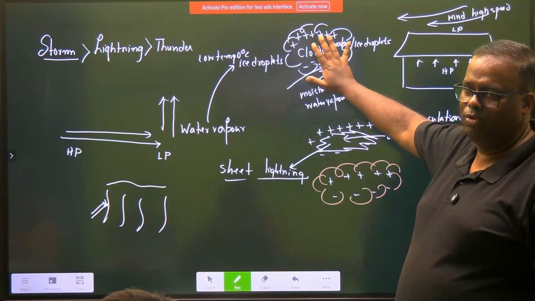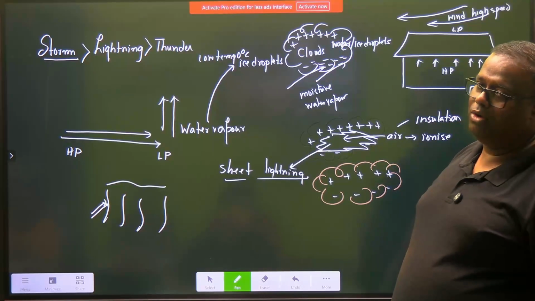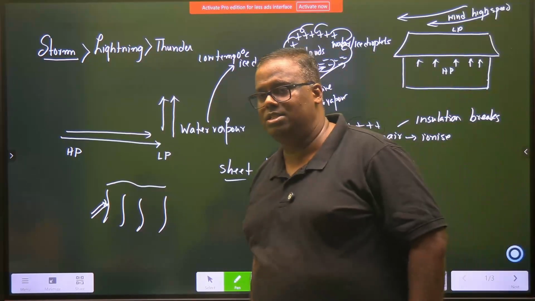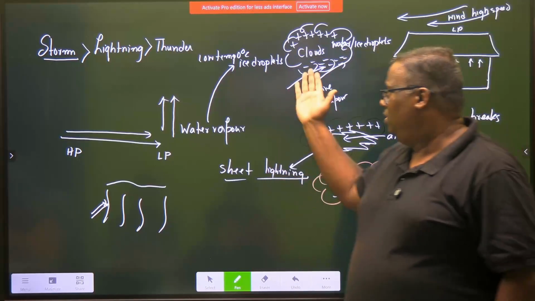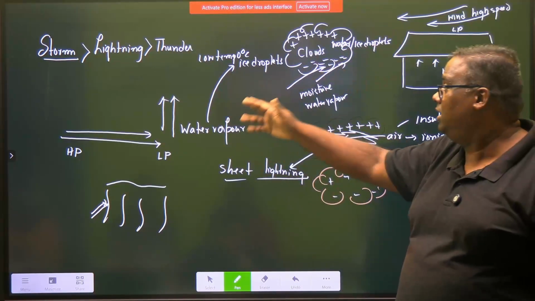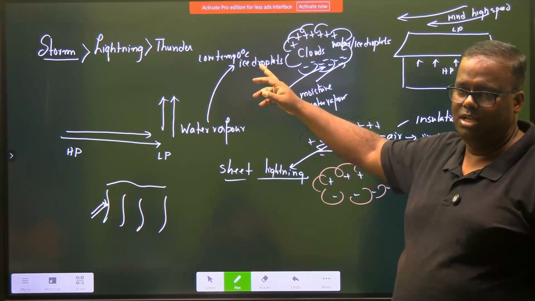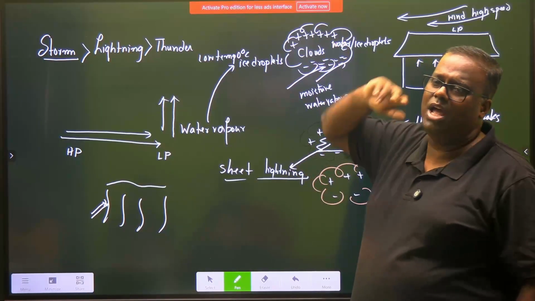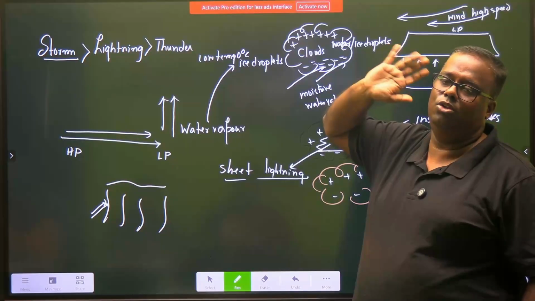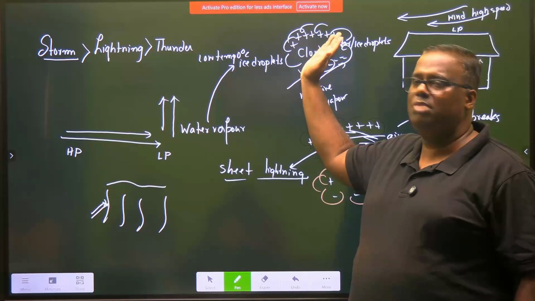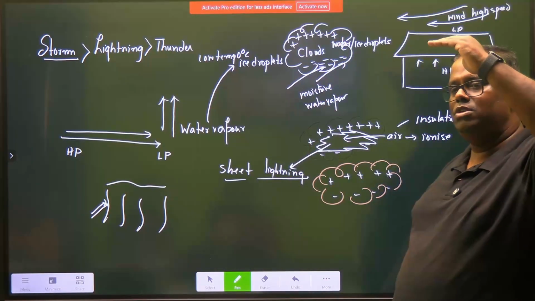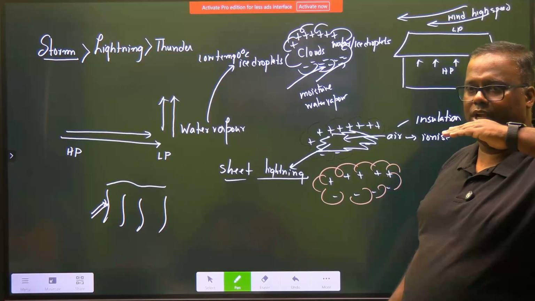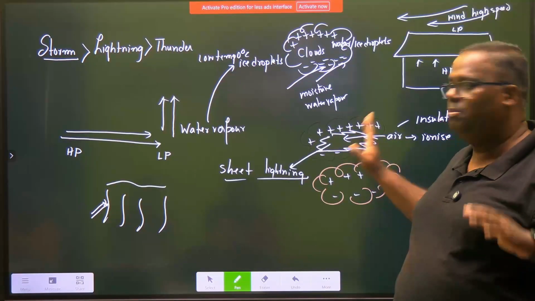This is the story of a cloud. Now what is a storm cloud? When stormy weather prevails, the clouds will be brushed across by what? These rising winds, and the rising winds have moisture. These moistures brush against the cloud and charge them much more than normal. As a result, they will become heavily charged. Top layer will always be positive, bottom layer will always be negative, and the color of these clouds will be dark.